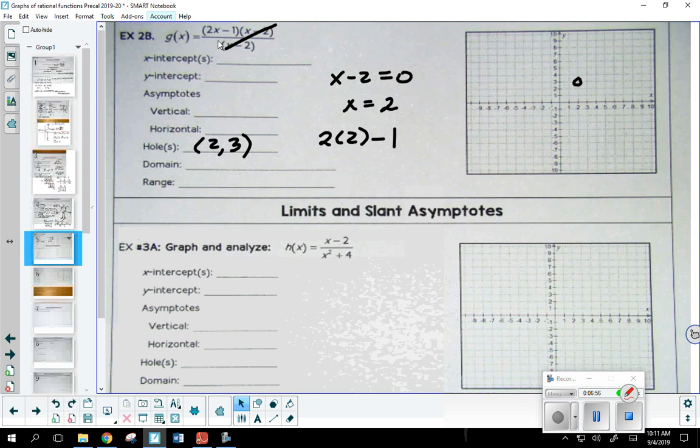Now, technically, there's no longer a denominator because the only expression in the denominator canceled. But let's keep it as a fraction, 2x minus 1 over 1, just for this next part. Is there any other value of x that would make the denominator 0? What do you think, yes or no?